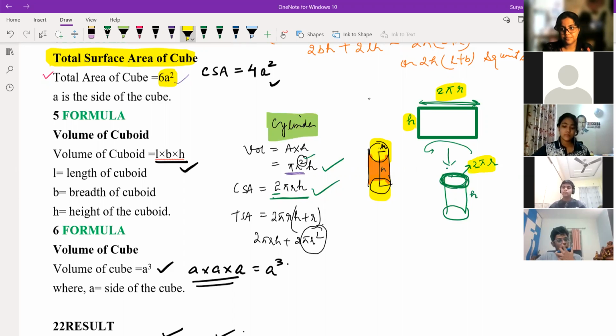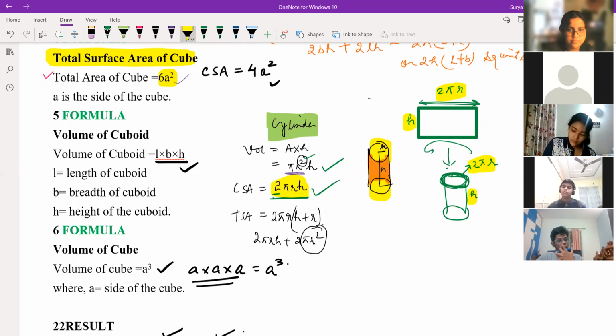If you're not able to compare the things, just tell me. I'll tell once again. If you're not understanding, you tell me how it is coming. I'm going to the basics, how we are reaching 2 pi r h. Understanding, Bhumika, what I told right now?